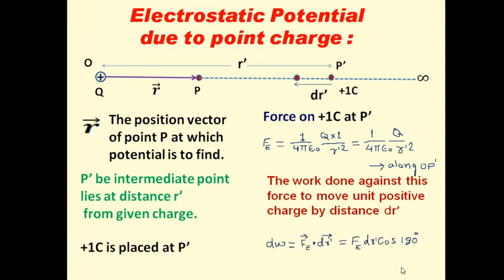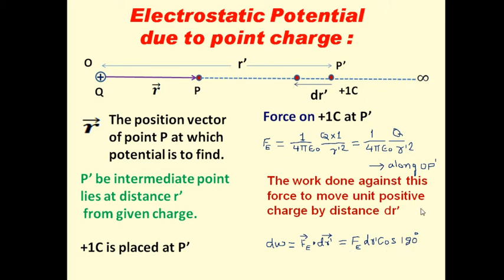Now this work done will be dW is equal to Fe bar dot dr dash bar. As per the definition of work done, it is F bar dot d bar, the dot product of the two. Now which force is acting here? Fe bar. This is the force acting on this 1 coulomb charge, the unit positive charge, and this dr dash is the displacement. Therefore these two vectors are there. Fe bar dot dr dash bar, taking the magnitude, becomes Fe into dr dash into cosine of the angle between them, that is cos of 180 degree.